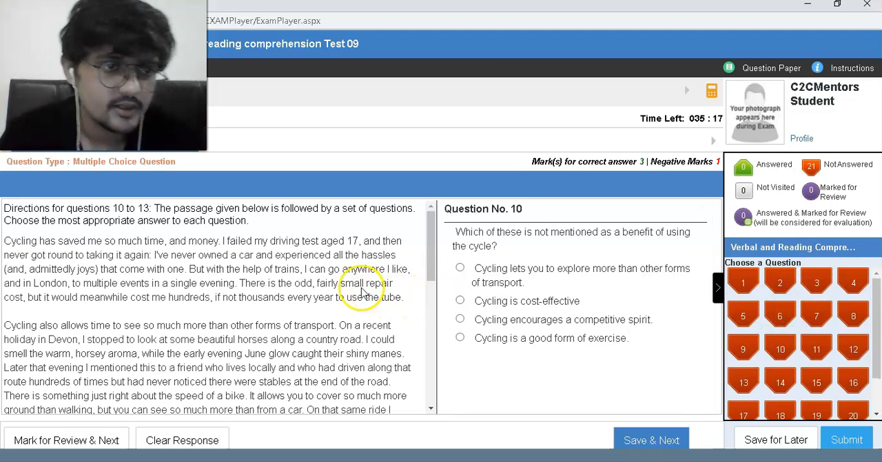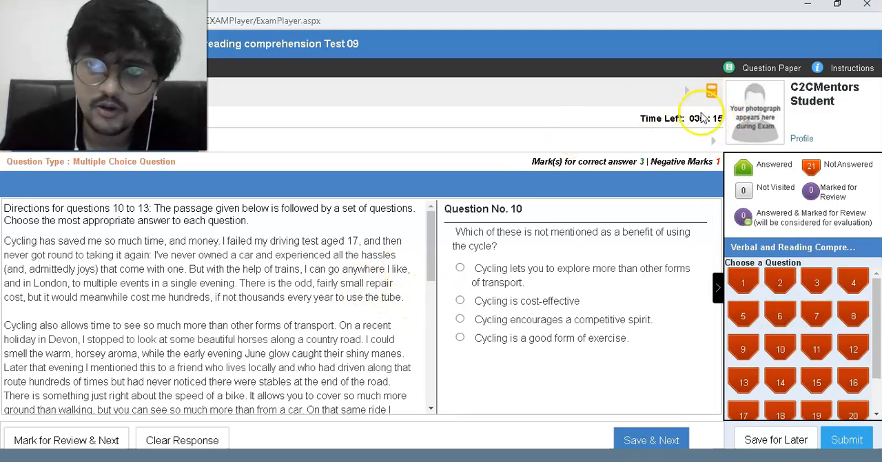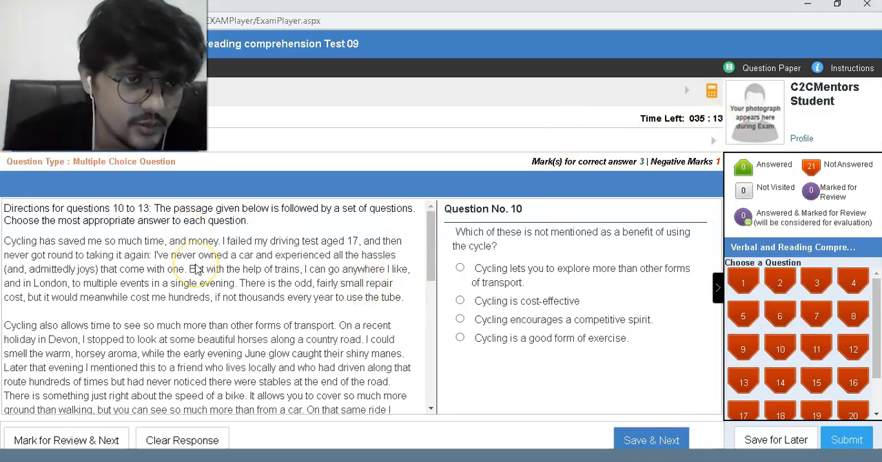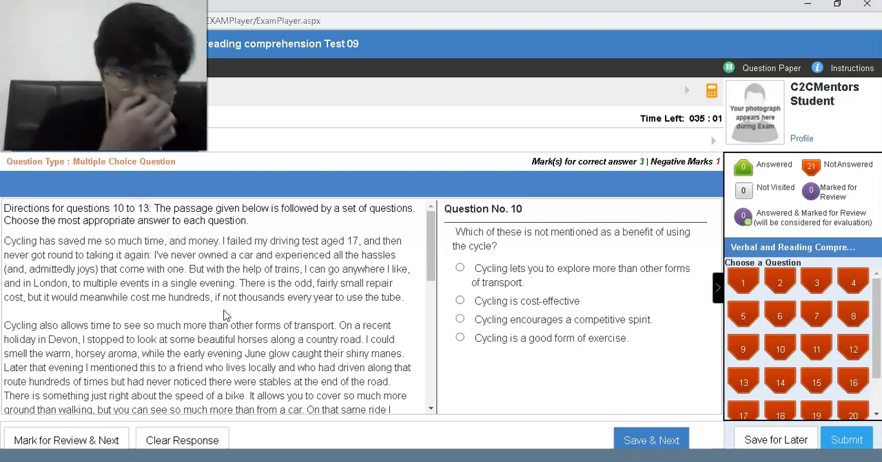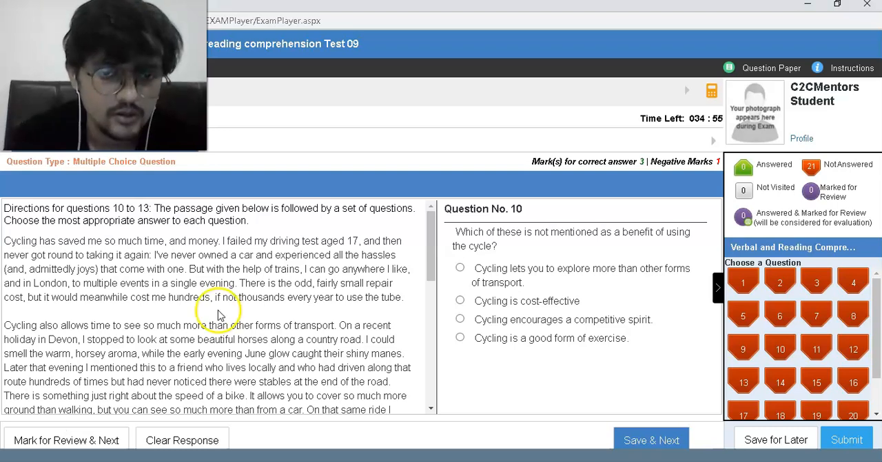Okay, let's start. So this exercise almost took only 5 minutes for me. Cycling has saved me so much time and money. I failed my driving test at age 17 and then never got around to taking it again. I want a car and experience all the hassle that comes with one. But with the help of trains, I go anywhere I like, and in London to multiple events in a single evening. That is the odd, fairly small repair cost, but it would cost me hundreds, if not thousands. You have to use the tube.